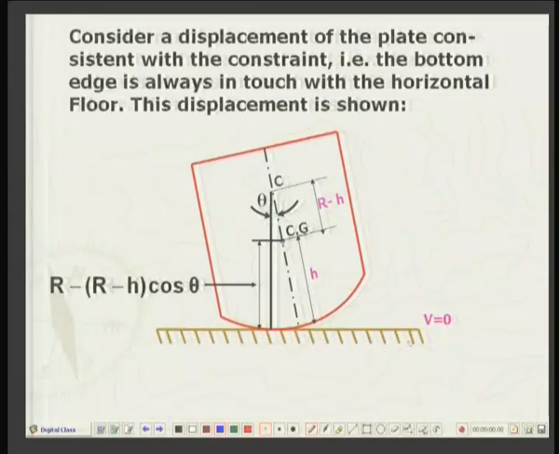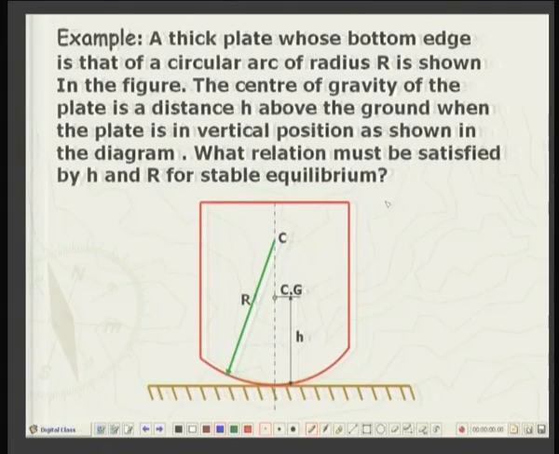We will take the floor, that is the lowest point of this body, as the datum, and we call the potential energy equal to 0 at that level. So, this is the V equal to 0 state, that is when it is just touching the floor.